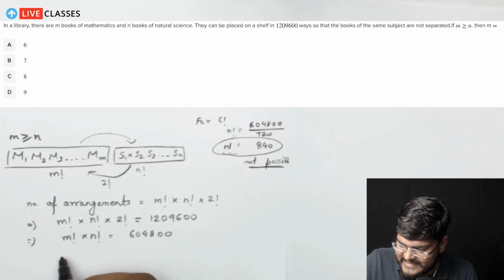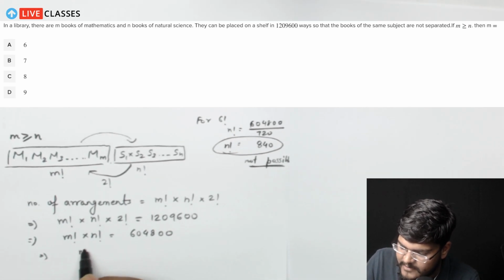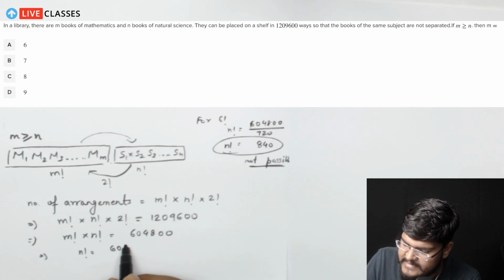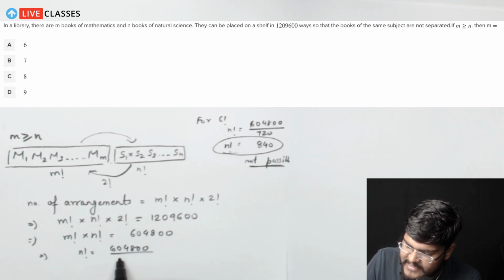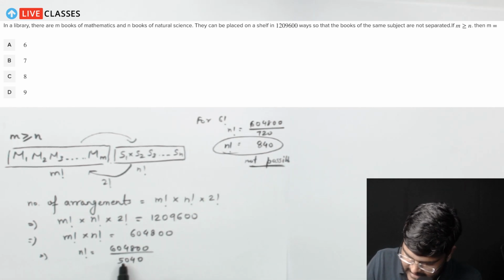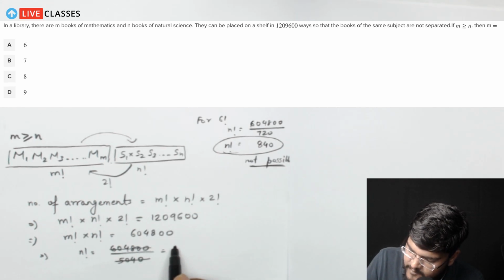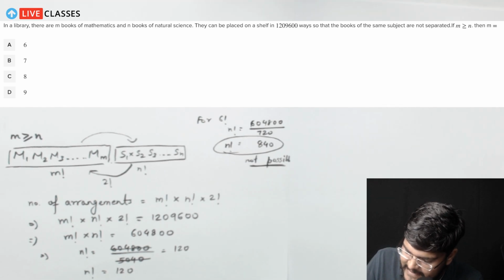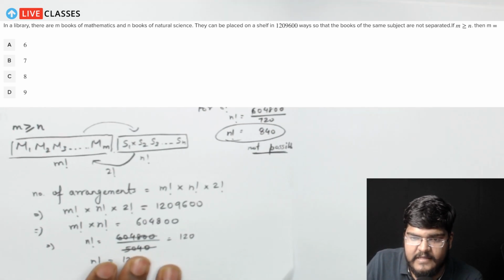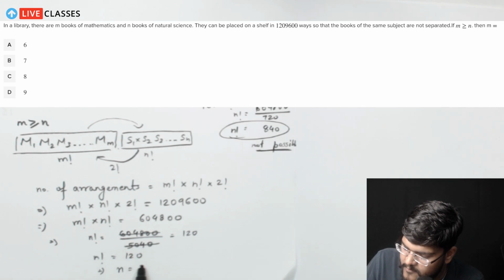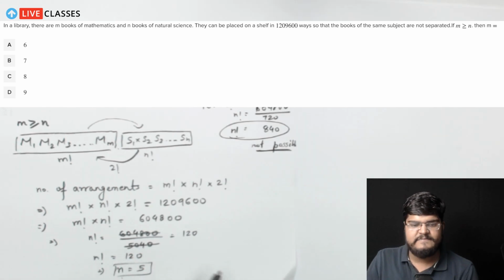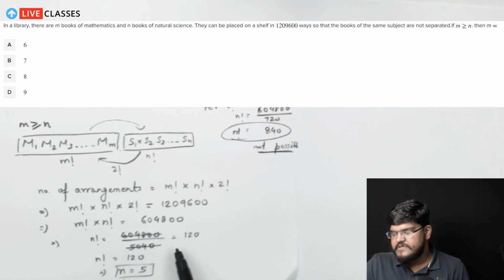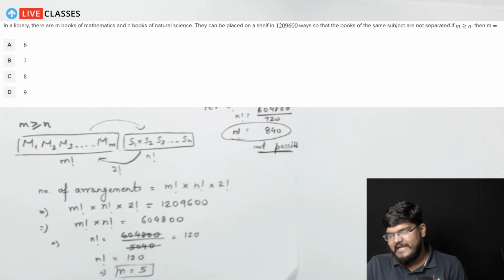However, when you'll put for the second option, you'll see that n factorial is actually equal to 604800 divided by 5040, and this is going to give you 120. We know that n factorial is equal to 120, which implies that n is equal to 5, and this basically gives us the number of books of m and n over here.